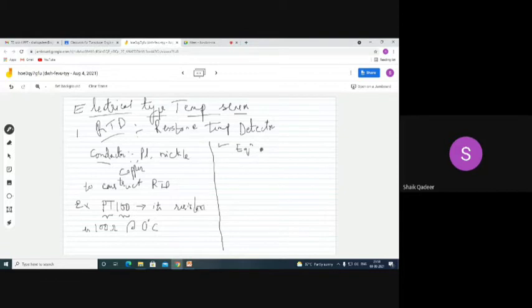The next point under this is the equation or model of RTD, which is very simple and linear also.